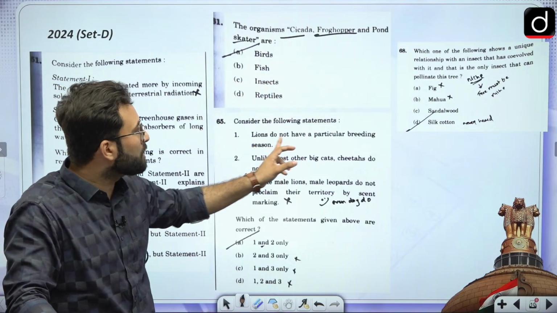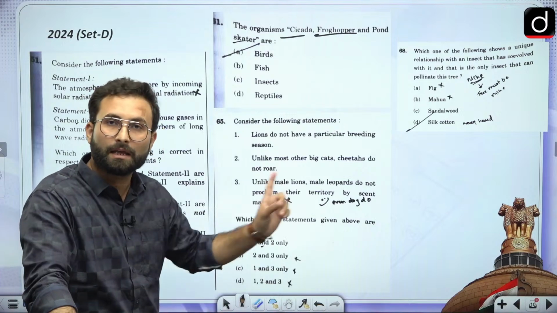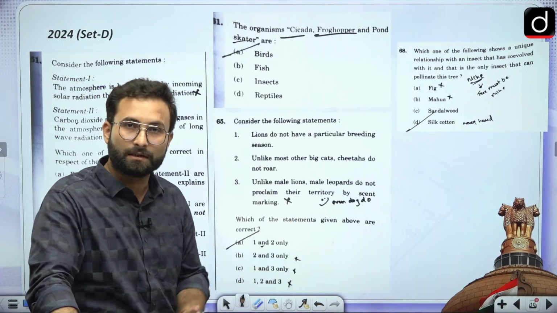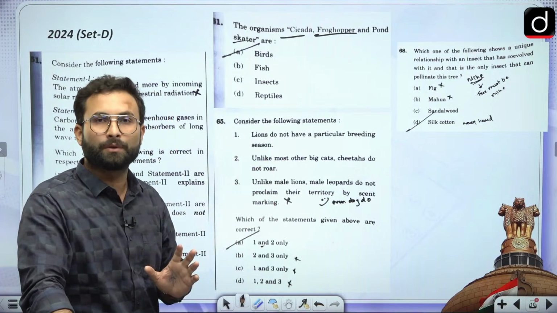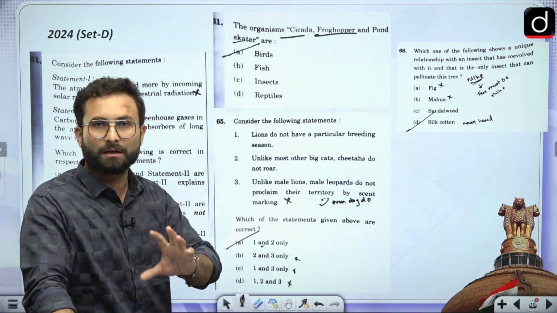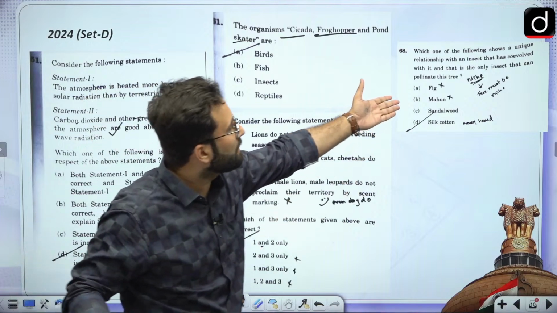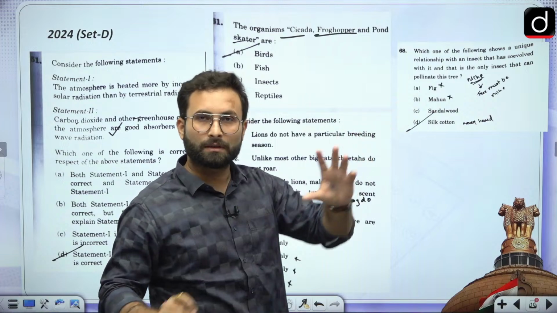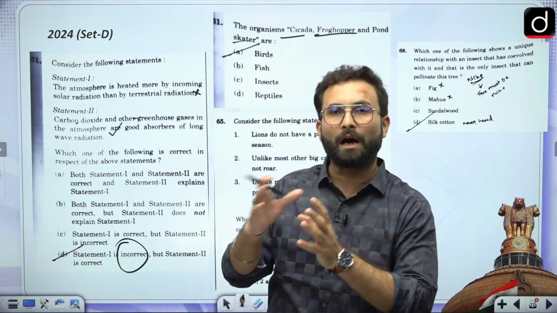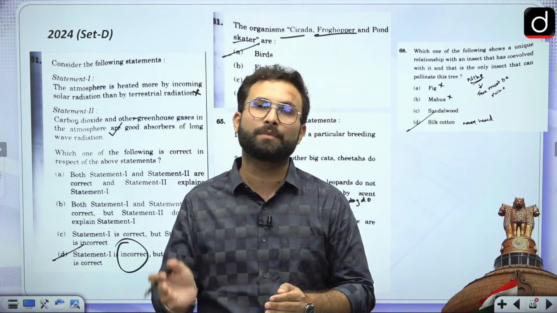Again, animal and plant kingdom they are asking over here. Lions do not have a particular breeding season. Again, they are asking because they have asked about the elephants earlier, the gestation period they have asked. So ultimately they are asking you about animal and plant behaviors, etc. Again, figs, mahua have been asked earlier as well, sandalwood, silk, cotton. So they have come back to the part where they used to ask questions from the PYQs.